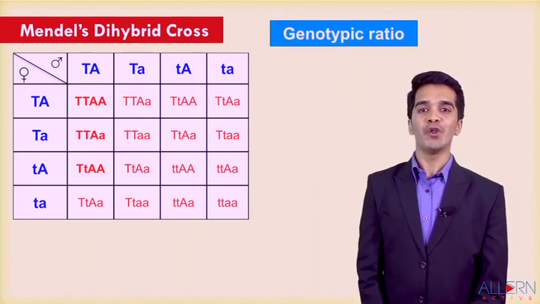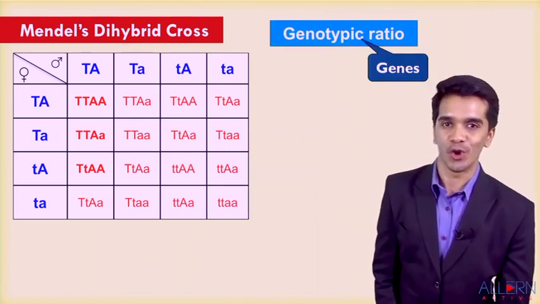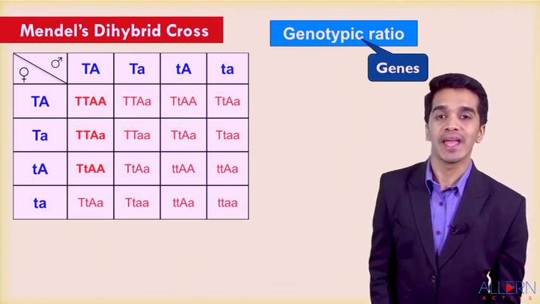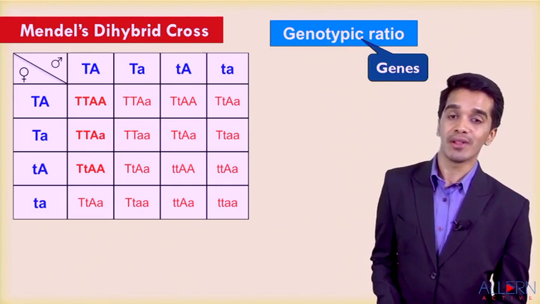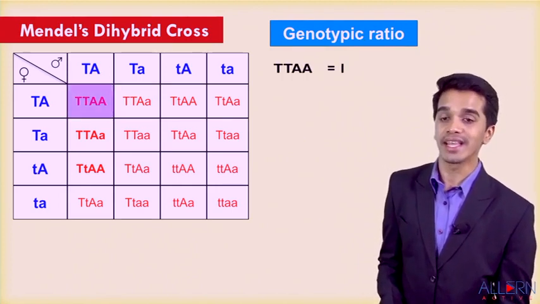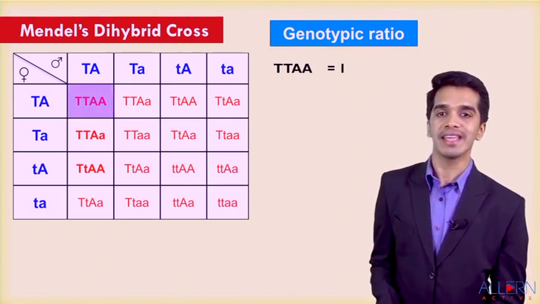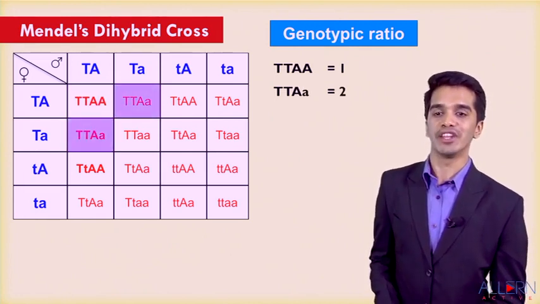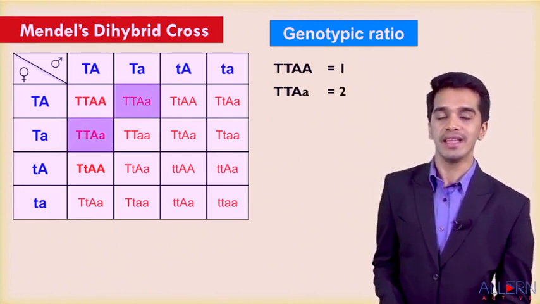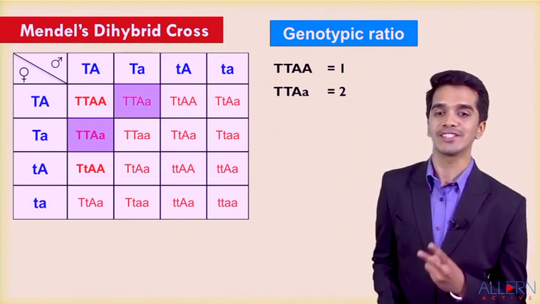Now we are going to find out the genotypic ratio. When I say the word genotype, any internal genetic composition is called a genotype. So let's see. The first combination is capital T, capital T, capital A, capital A, which is 1. The second combination is capital T, capital T, capital A, small a, which is 2.